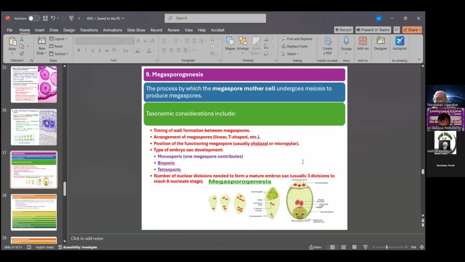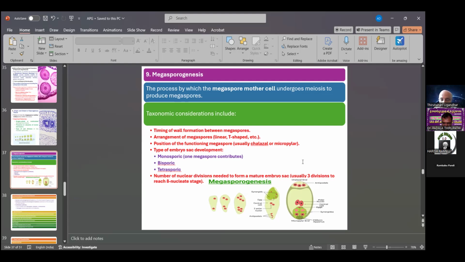How many megaspores? Four. Out of the 4, only 1 megaspore develops into the embryo sac, or sometimes more than 1. Then the taxonomic considerations include the timing of wall formation between the megaspores. The arrangement of the megaspores, linear or T-shaped, is one character. Then the position of the functioning megaspore, usually collateral or micropylar, is the 2nd character.